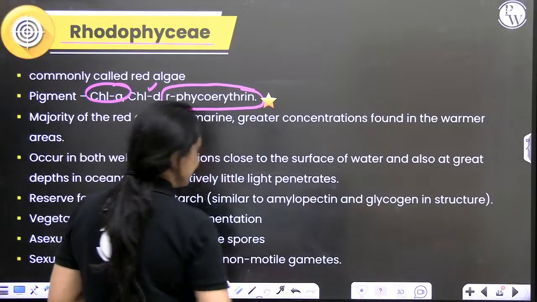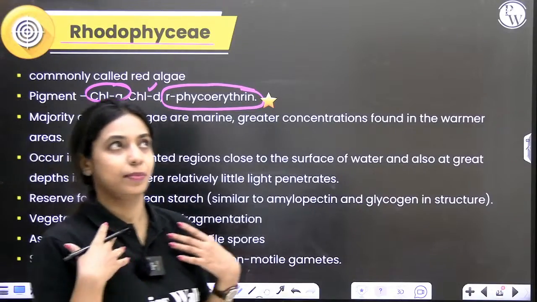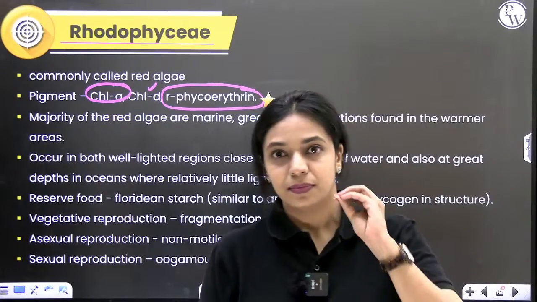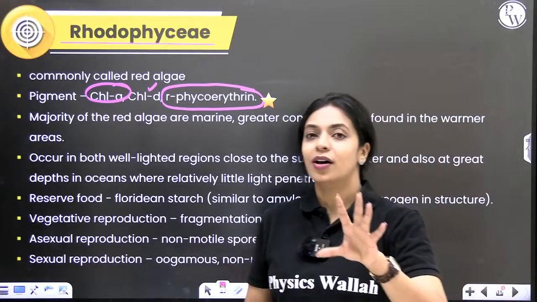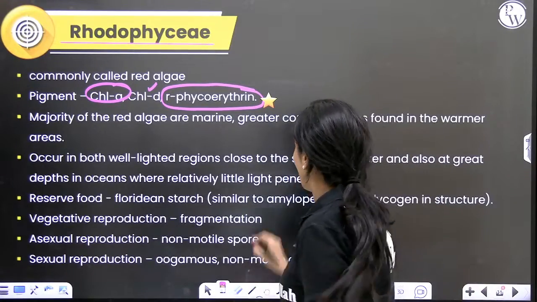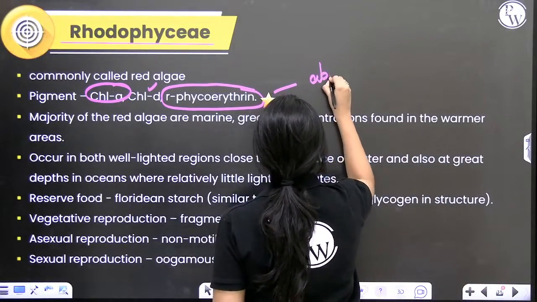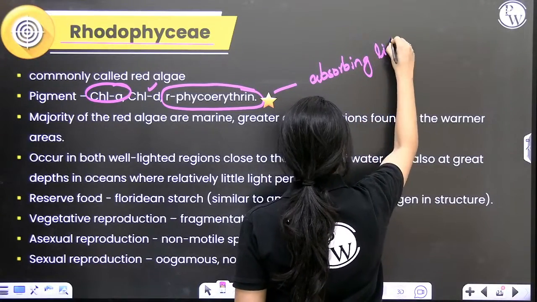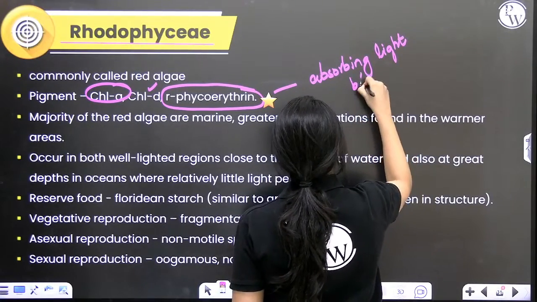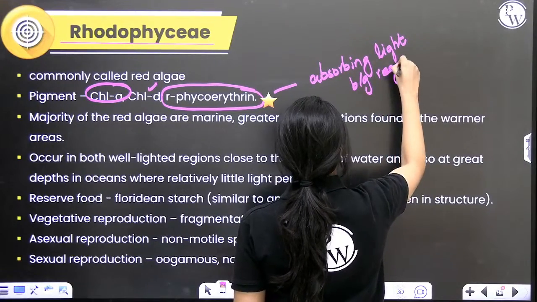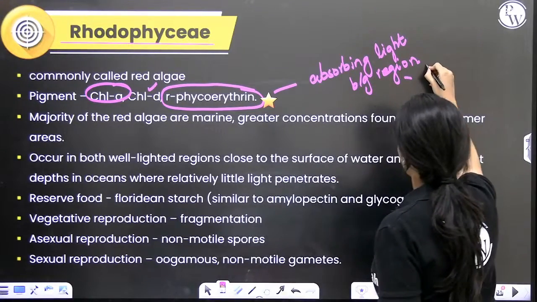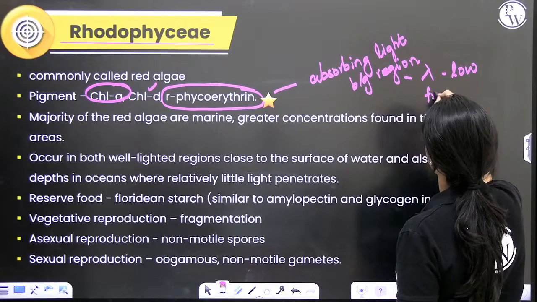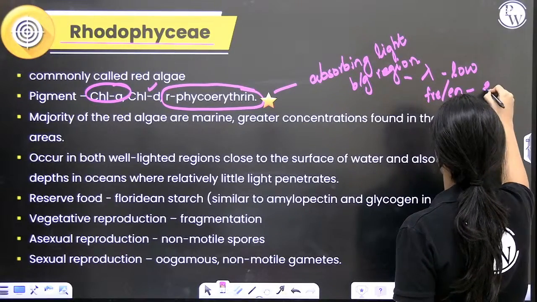Phycoerythrin is a pigment that provides red color to the plant. But this pigment is also capable of absorbing light in the blue-green region. In this blue-green region, the wavelength is very low, but frequency or energy is very high.